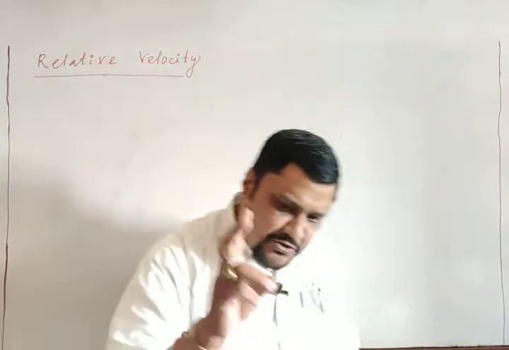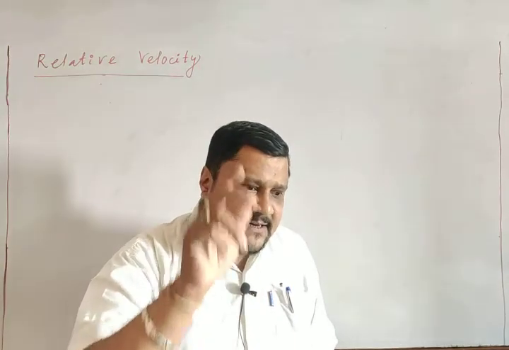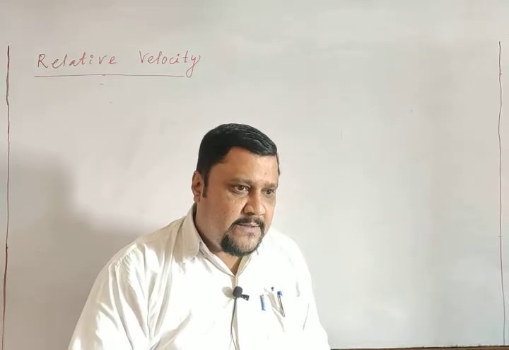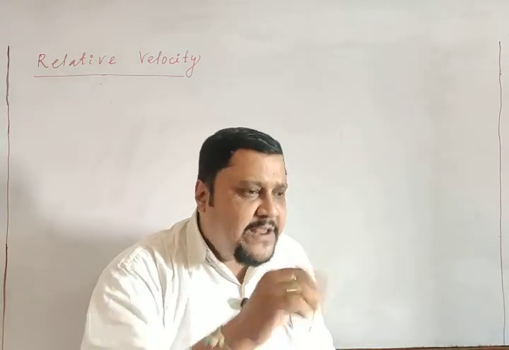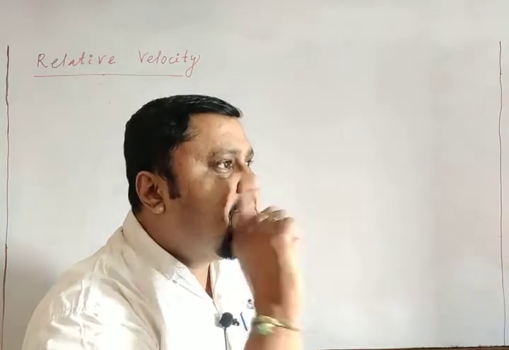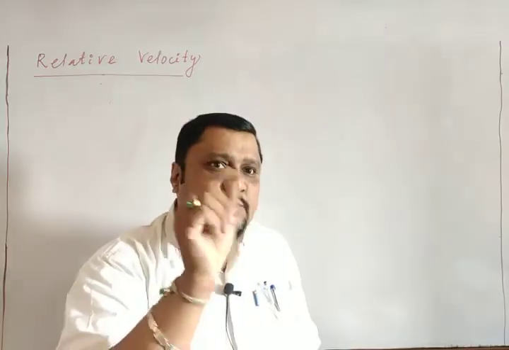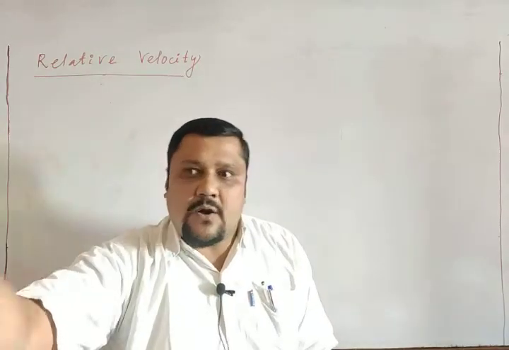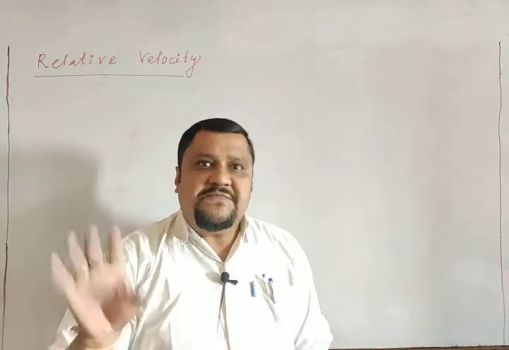If rest and motion are relative, then how can velocity be an absolute velocity? When you say a body is moving with 20 meters per second in problems, you mean the body is moving at 20 meters per second for an observer who is fixed on the earth.